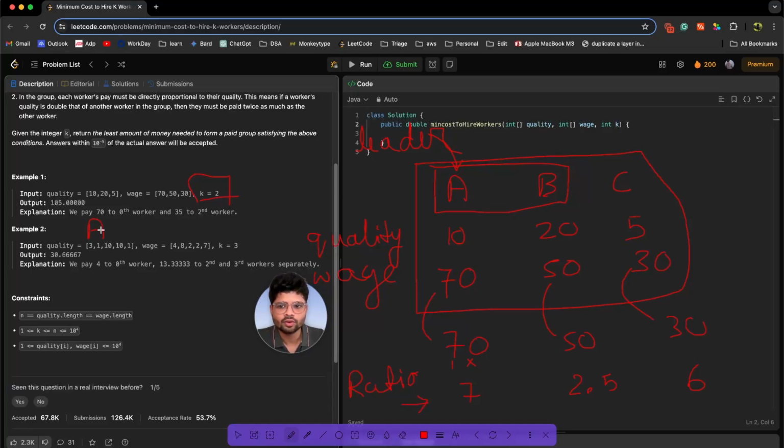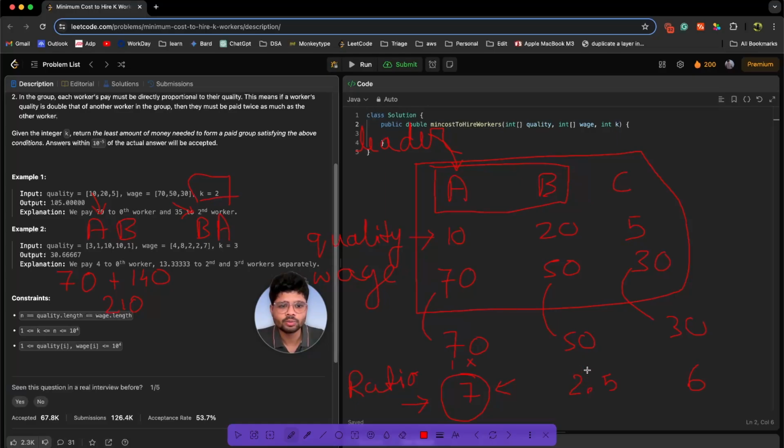So let's say we are forming a team of A and B where A is leader, so the ratio will be 7. Just multiply with the quality. A's quality is 10, so we should be paying A 70. Now what's B's quality? It is 20. What ratio should we multiply with? It will be the leader's, that is 7. So 20 into 7, 140. In total, 210.